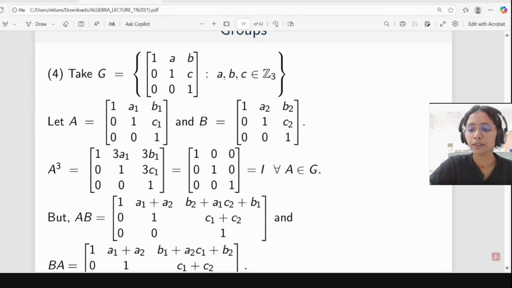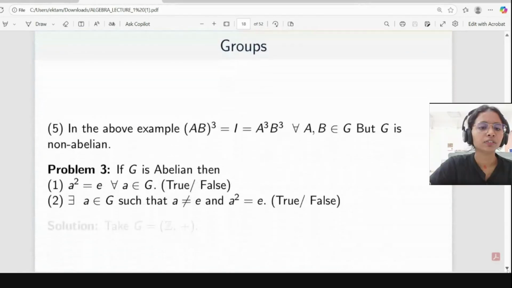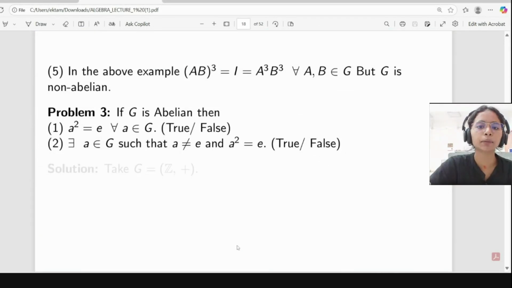Shall I go ahead? Yeah, ma'am. Okay. So for the fifth, we will take the same examples, because here AB also belongs to G. So here its cube will be equal to identity. And A cube, B cube, means A cube is identity, B cube is identity. So their product will be equal to identity only. But G is not an abelian group.